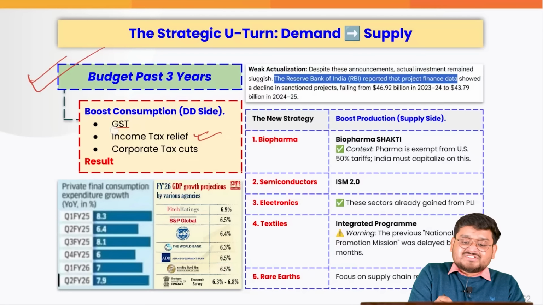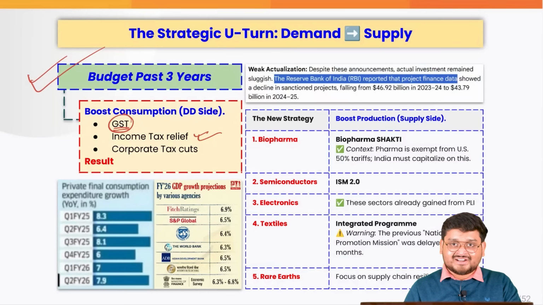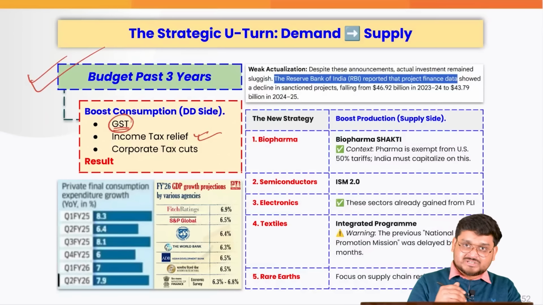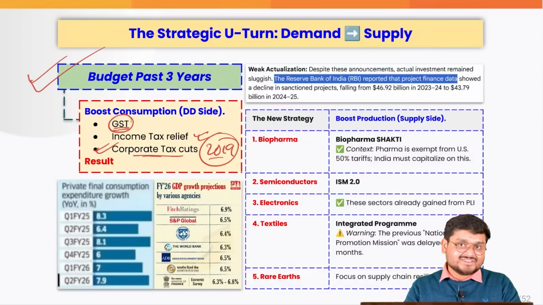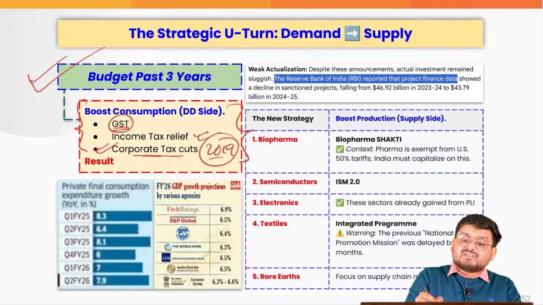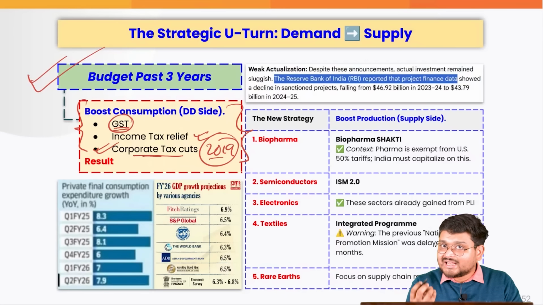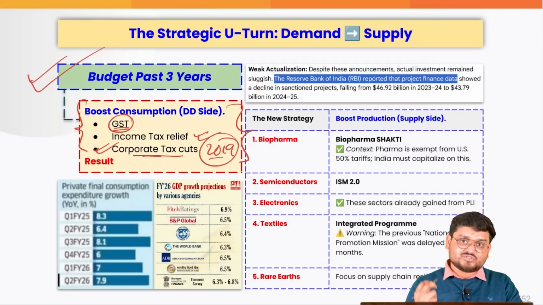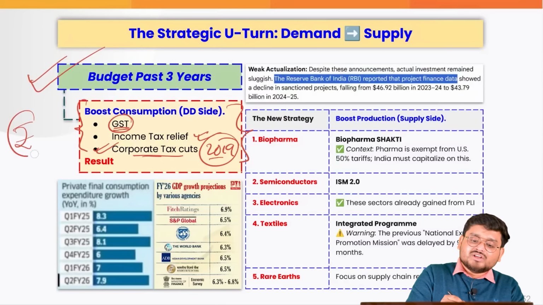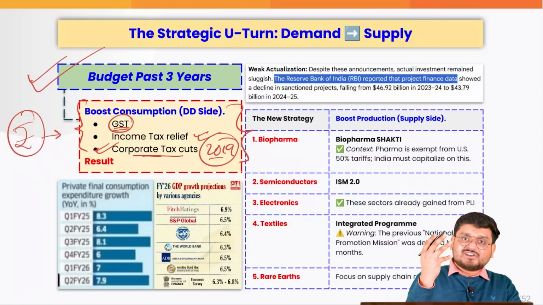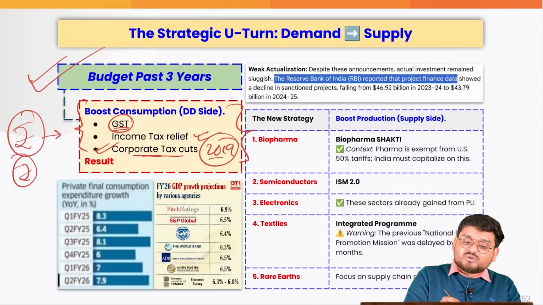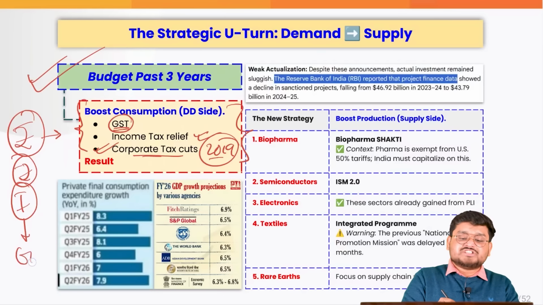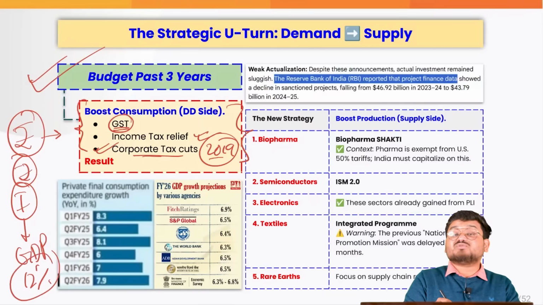Also, when we talk about the GST, which was recently rationalized, you have seen how many goods were made much cheaper. Also, in 2019, there were corporate tax cuts for the business houses. All of these things the previous budgets undertook to boost demand in the country, so that people actually spend their money, go to the markets and buy various goods and services. The firms and companies would earn more revenues, they would try to invest more, and hence the GDP would grow nominally at 12%. But this was not happening.